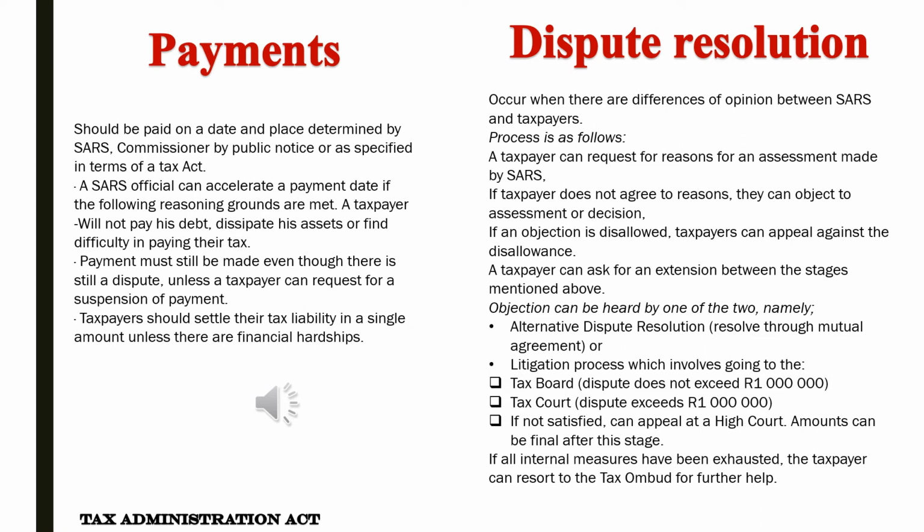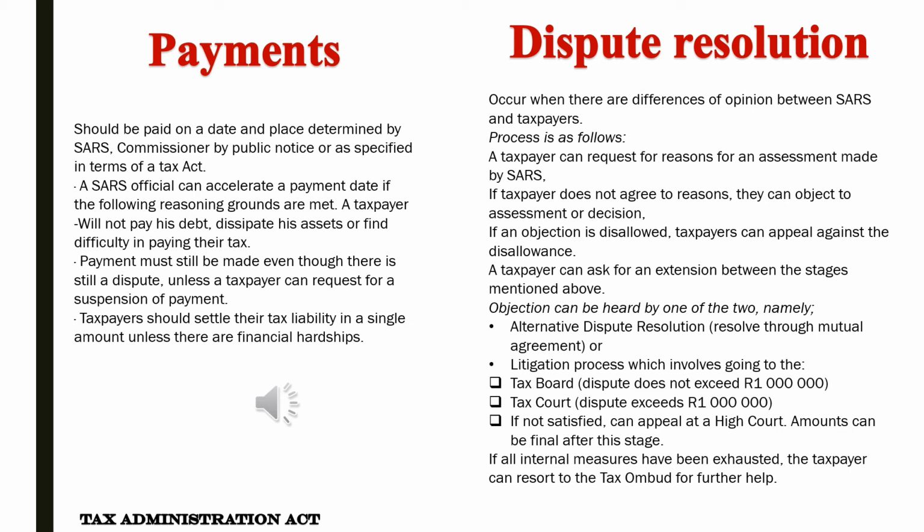Dispute resolution. Disputes occur when there are differences of opinion between SARS and taxpayers. The process is as follows. A taxpayer can request for reasons for an assessment made by SARS. If the taxpayer does not agree to the reasons, they can object to the assessment or decision. If an objection is disallowed, taxpayers can appeal against the disallowance. A taxpayer can ask for an extension between the stages mentioned above.